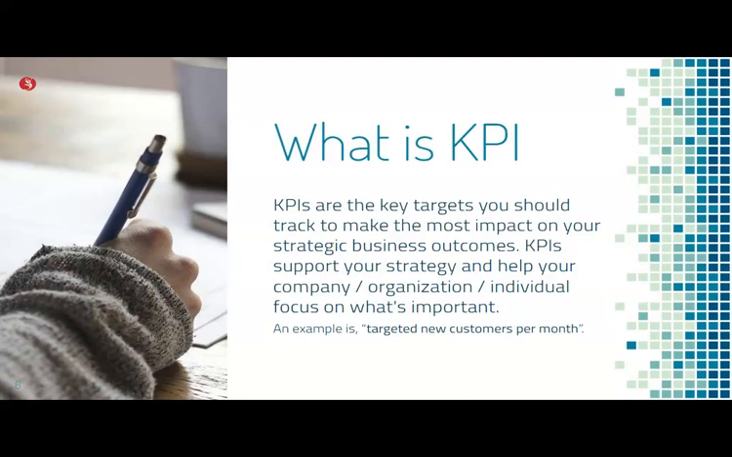So, taking the whole nutshell into a single thing, KPI is very important. So, what is KPI? We can understand from the aforesaid terms that K stands for key, P stands for performance, and I stands for indicator. So, key performance indicators are the key targets you should track to make the most impact on your strategic business outcomes. KPIs support your strategy and help your company, organization, or an individual to focus on what's important.